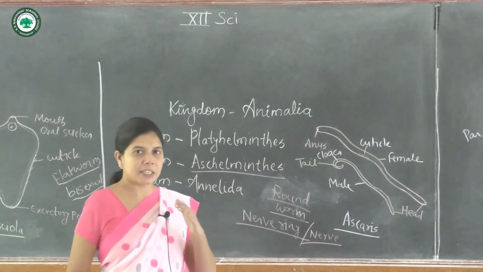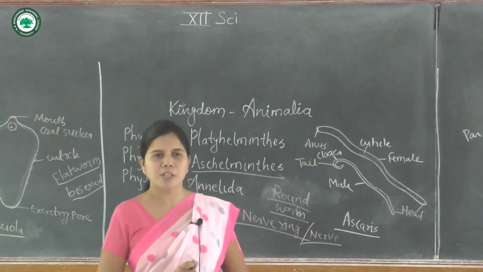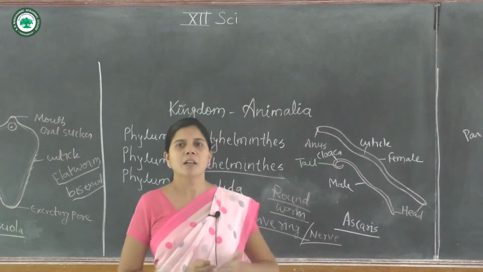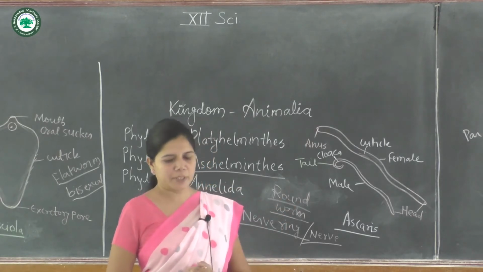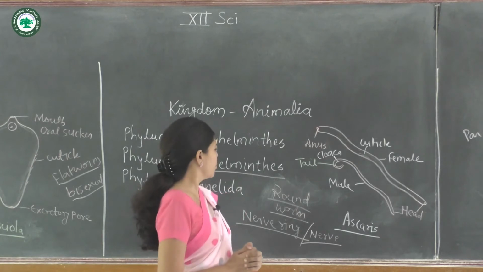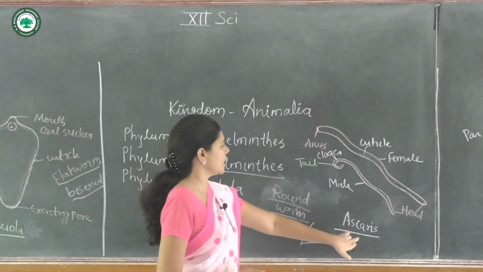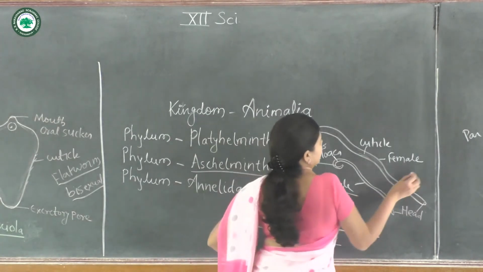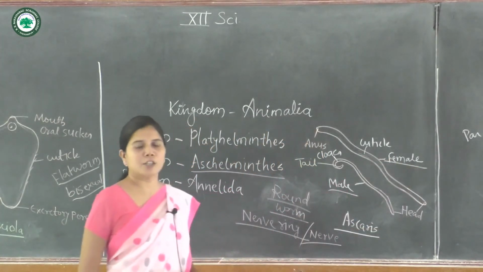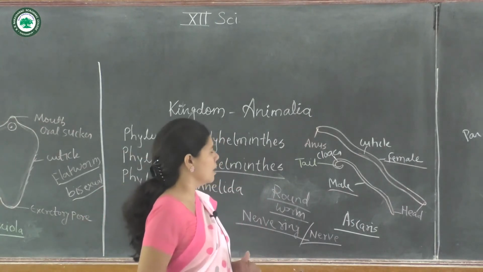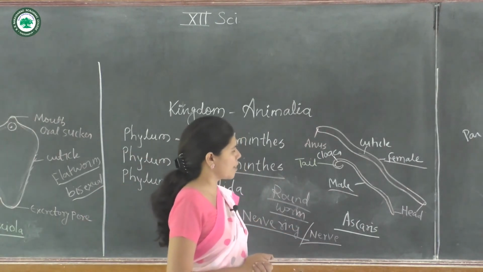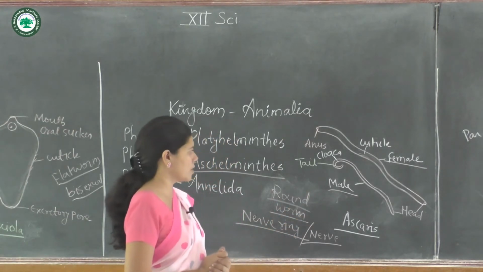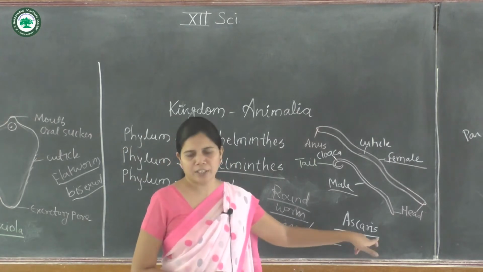The Aschelminthes is higher than the sponges or the Porifera. The classification is now beginning from lower to the higher animals. The animals from the Aschelminthes are unisexual. Unisexual means the male and female are separate, and they show sexual dimorphism, meaning they are externally different from each other. They show the sexual dimorphism, and it is a unisexual organism.